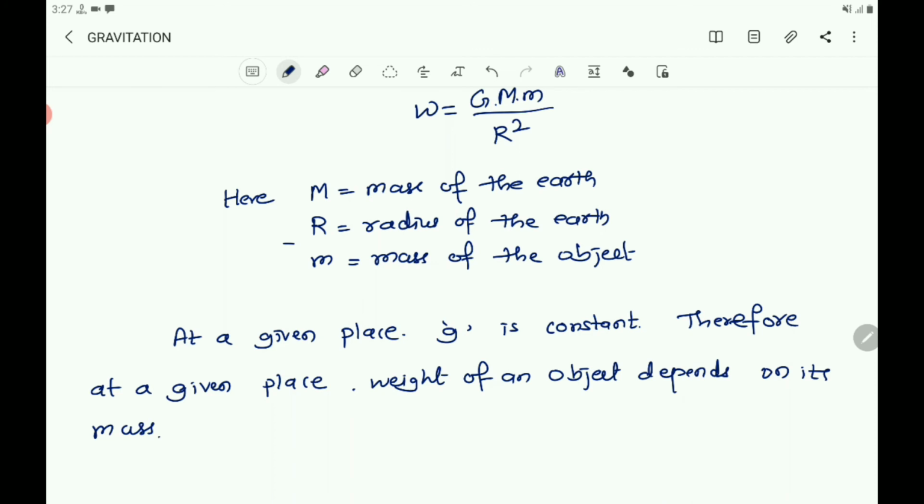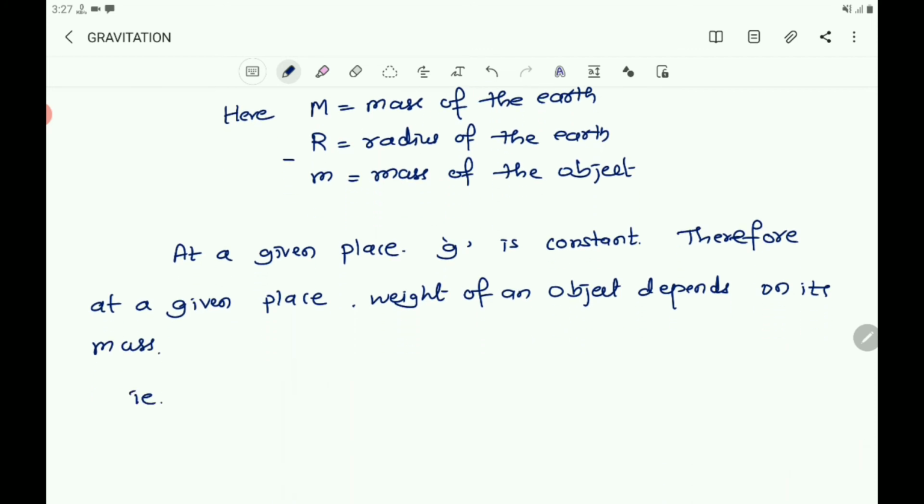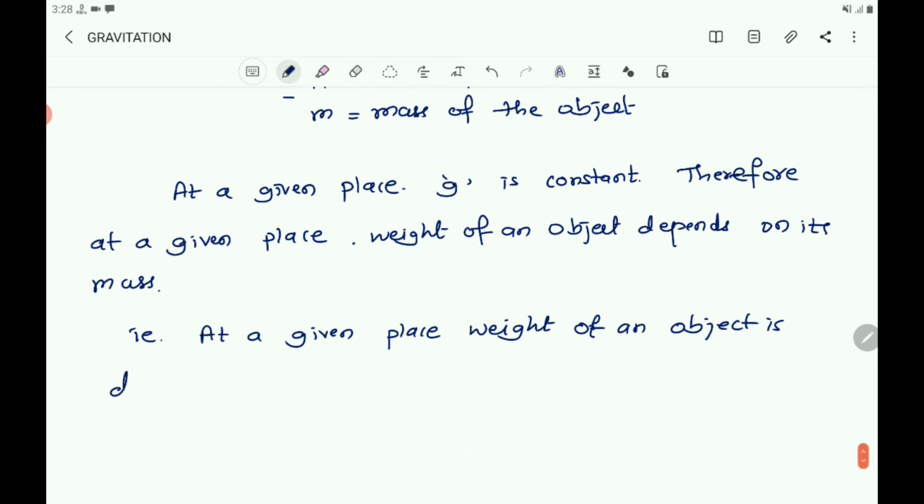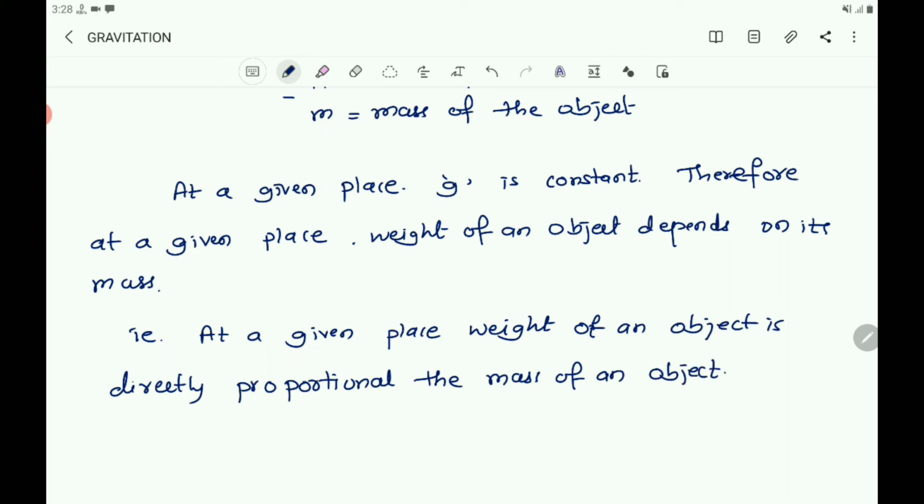As the mass changes, weight also changes. That is, you write, at a given place, the weight of an object is directly proportional to the mass of an object.